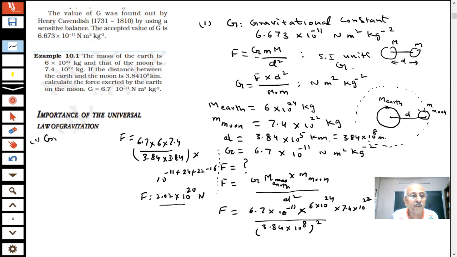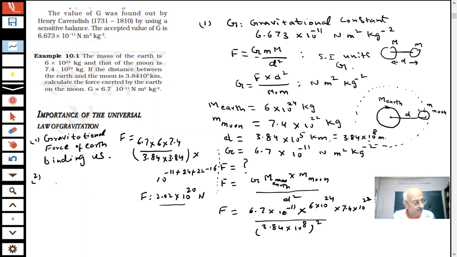The gravitational force, or the gravity of the earth, is binding us on the earth. That is why we are working on the earth, we are walking on the earth, we are sitting on the earth. Otherwise, the objects will fly off if the gravitational force is not there.